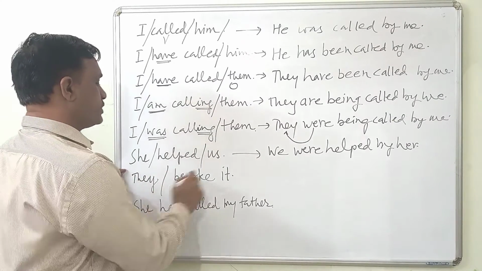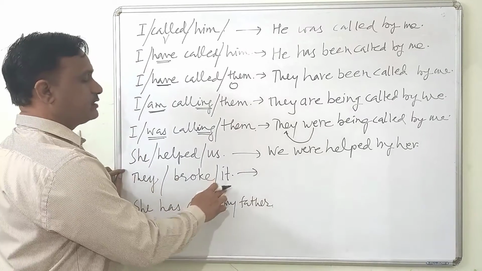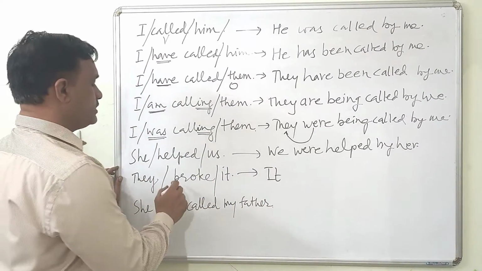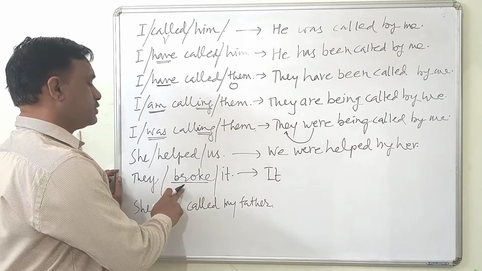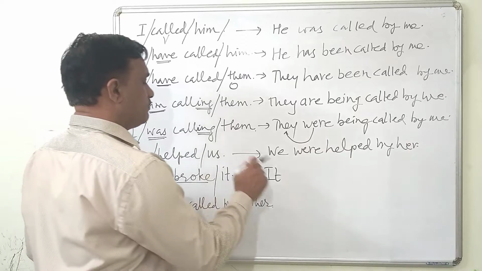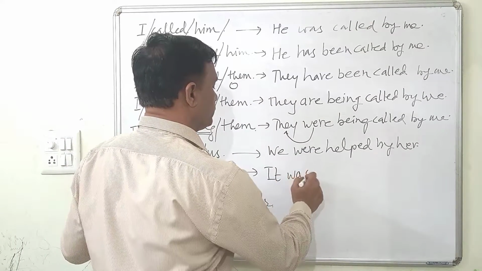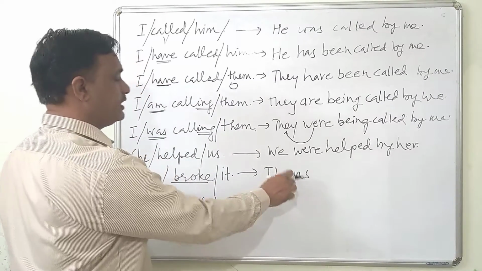Next is they broke it. So it is the object, so we will give importance to the object it. Now here broke is simple past, so we will have to take past form. This is singular, so was. Past and singular, and so it will be it was.